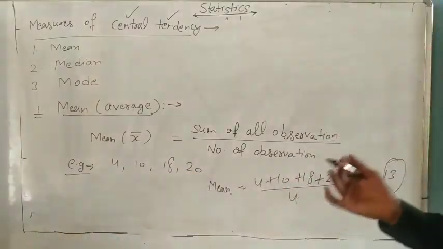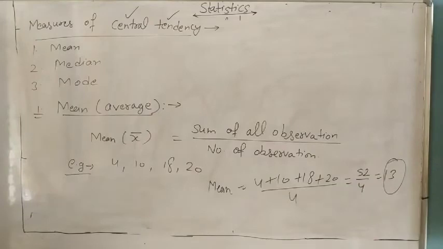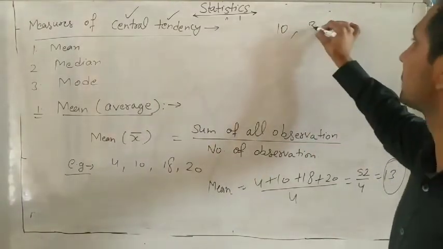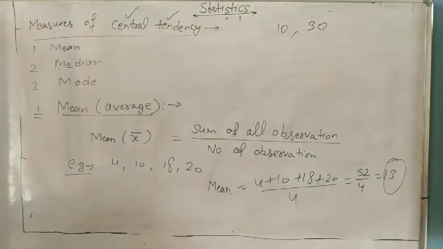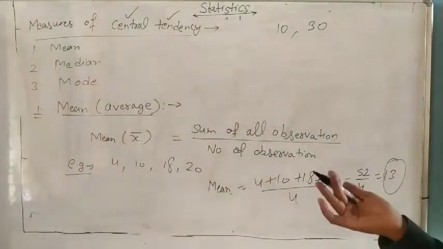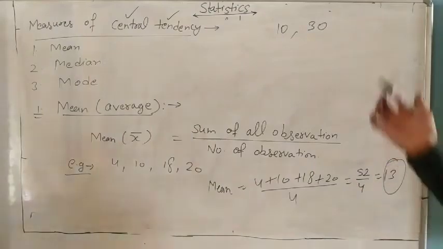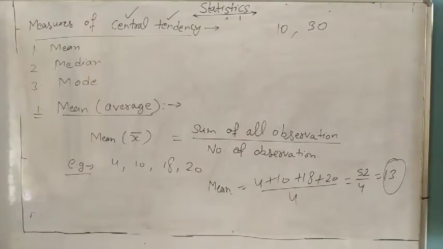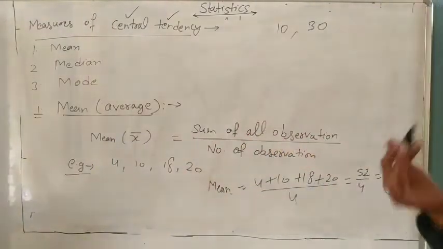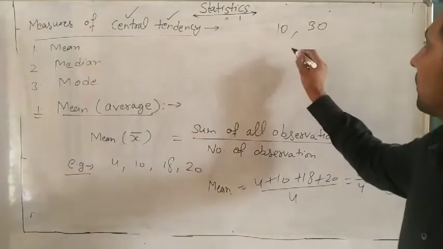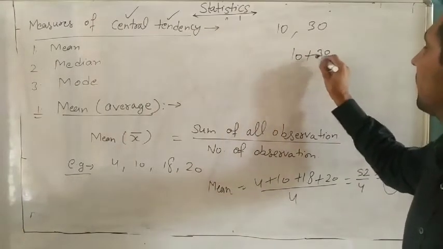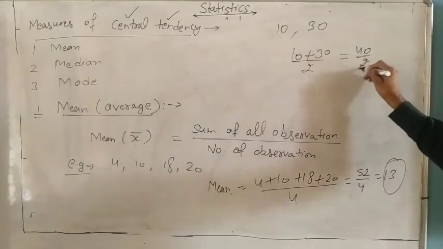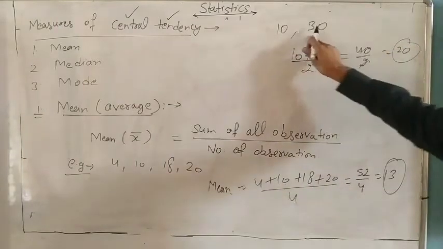Like this one. If I ask you to find the mean, you are two students and the first one has 10 rupees and the second one has 30 rupees. So if I ask you what is the mean? Mean means how many rupees you will take from your friend so that both have the same rupees. So how will you find it? Mean or average both are the same. So mean is the sum of 10 plus 30 divided by 2. 10 plus 30 is 40. 40 divided by 2.